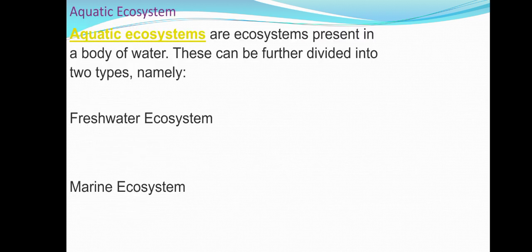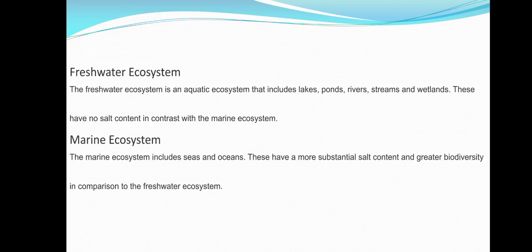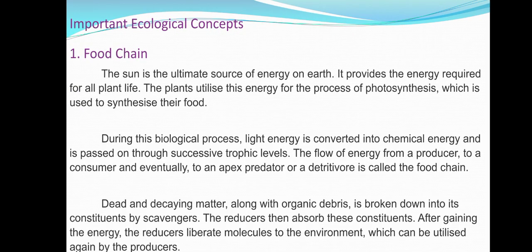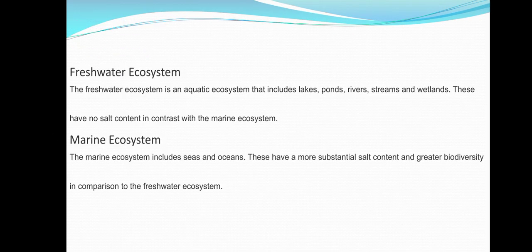So today we are going to learn about aquatic ecosystems. An aquatic ecosystem is present in a body of water. This can be further divided into a freshwater ecosystem and a marine ecosystem. The freshwater ecosystem is a lentic, standing freshwater ecosystem. It contains shallow standing water. The pond ecosystem is formed by biotic factors and abiotic factors.